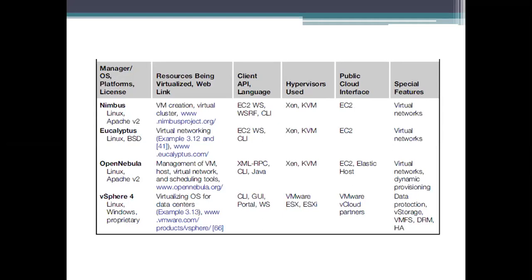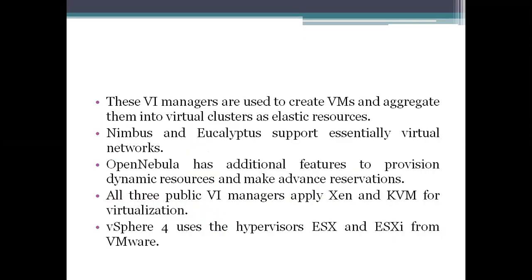So all the above three representations use the same virtualization concept, that is, they can apply the Xen hypervisor or the kernel based virtual machine architecture to process. Here we will see Eucalyptus and vSphere 4 as examples. So the first one is Eucalyptus.